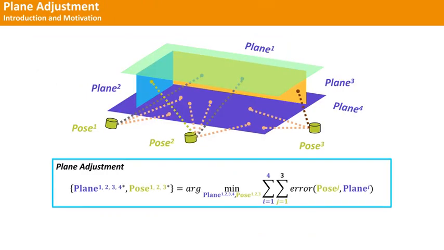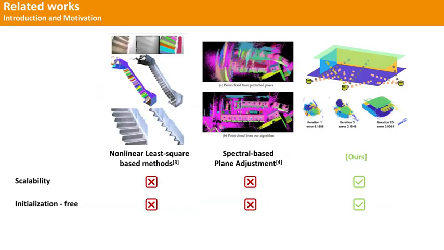As the core non-linear optimization component, plane adjustment simultaneously optimizes the LiDAR poses and plane parameters by minimizing point-to-plane or plane-to-plane errors. Prior state-of-the-art methods explore both non-linear least squares methods and spectral-based methods to improve the performance of plane adjustment. While existing works on plane adjustment have shown promising results, these methods are limited to small-scale problems, and their accuracy depends on the quality of initialization. Our method is the first attempt to achieve both large-scale and globally optimal plane adjustment.